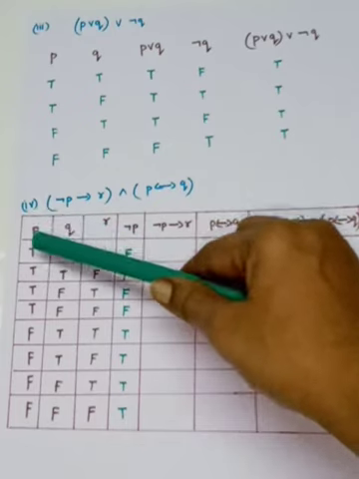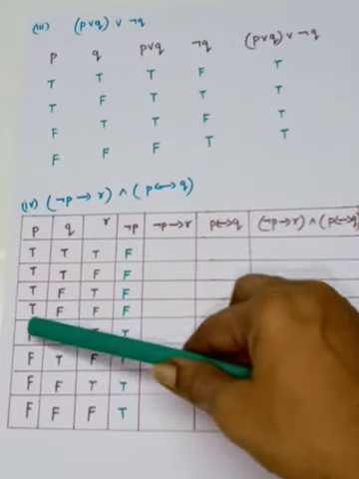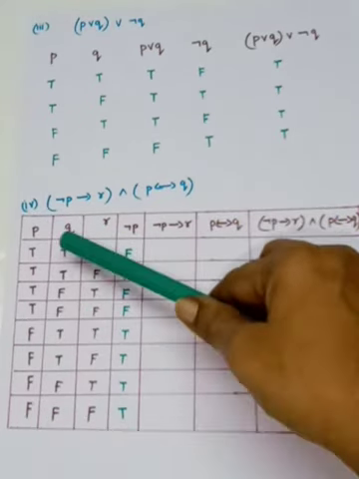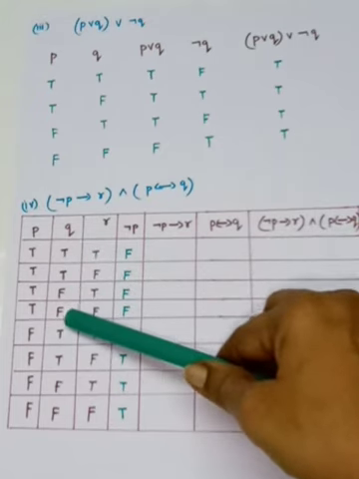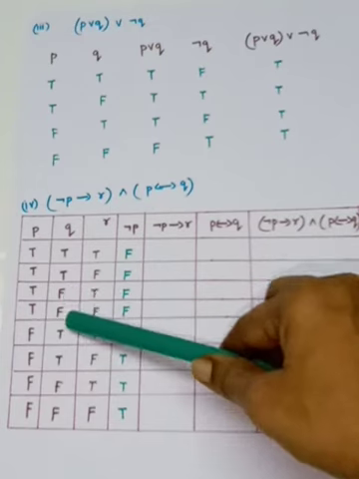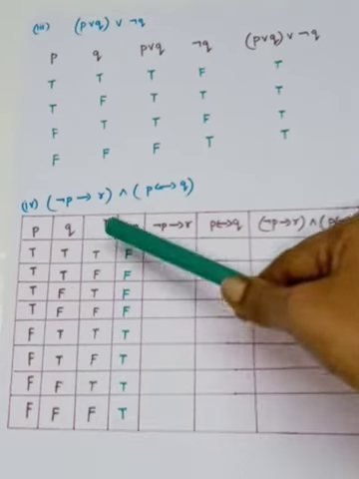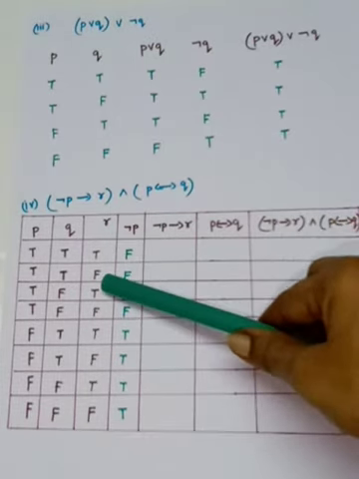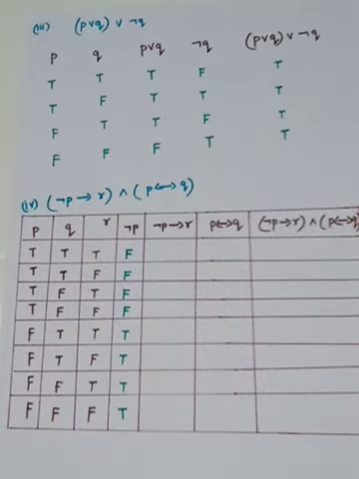You look at your P. So 4 trues continuously you have to write, then 4 false. For Q, 2 true, 2 false, you have to write continuously. You see that: true, true, false, false, true, true, false, false. Then R, 1 true, 1 false. You have to fill up continuously. If you fill it up this way, you will not forget anything.